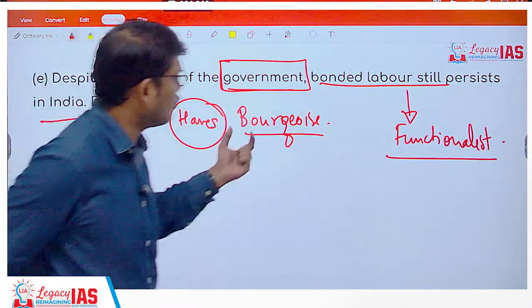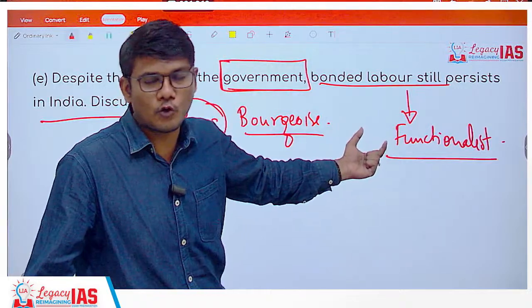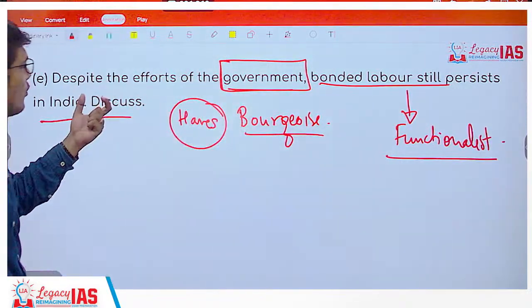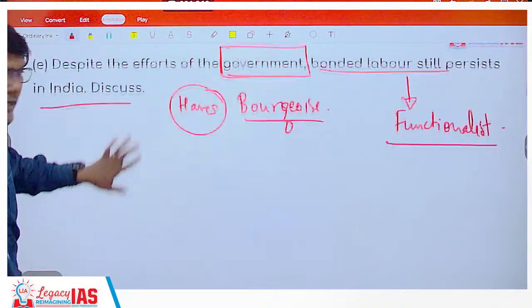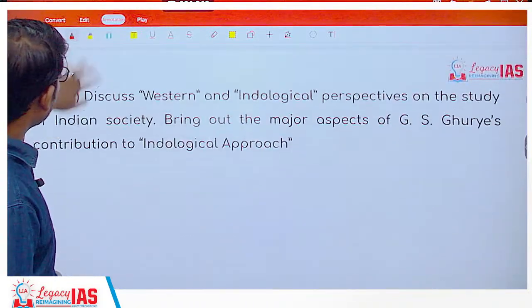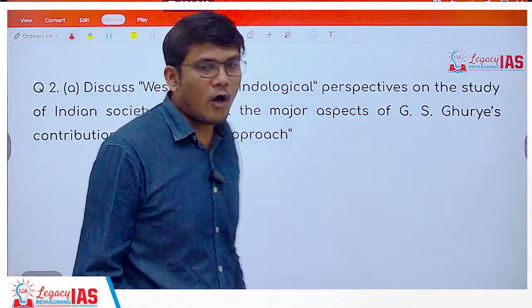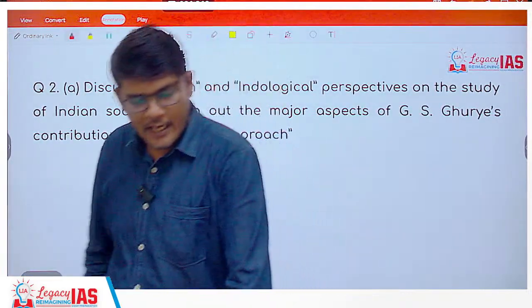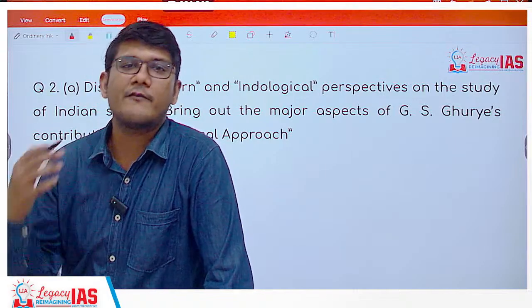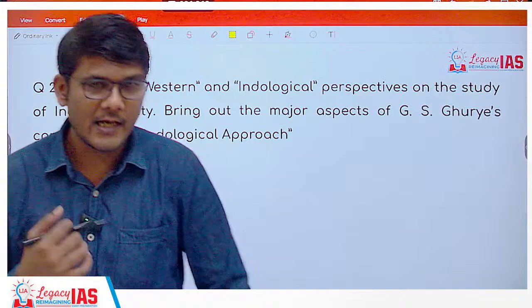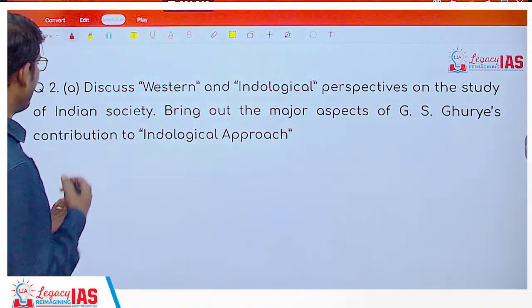But make sure to use these sociological theories to address the reason for the existence of bonded labor even after the government's efforts. I hope that is clear. Now, as you see, all the five short notes are solvable, nothing out of the ordinary, nothing we have never heard of. They are simple and can all be easily done.